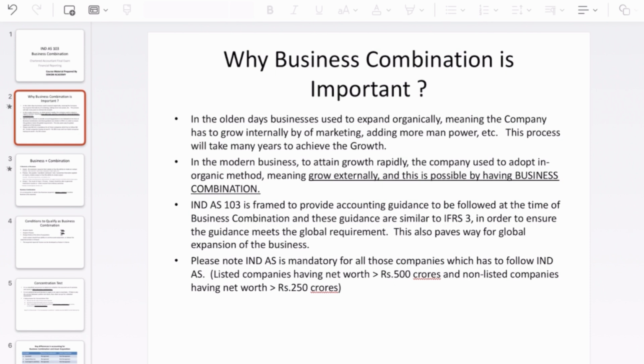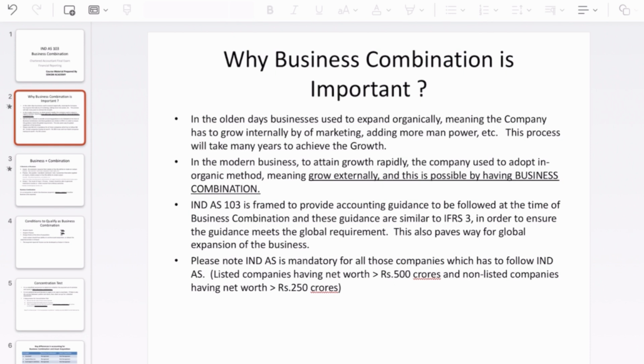But in modern days, if the entity can find another entity already in the business it wants to grow in, with enough capital, a running business and everything set up, the person can go and acquire that business directly. Of course, he might have to pay some premium because it's all ready to eat. So he can immediately invest, take over the business, and then grow. This is where business combination nowadays gains good momentum.